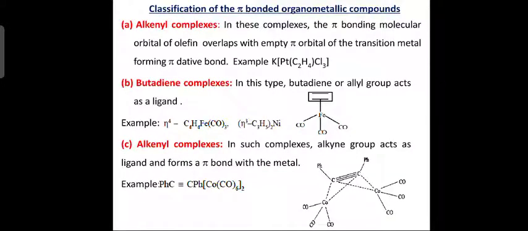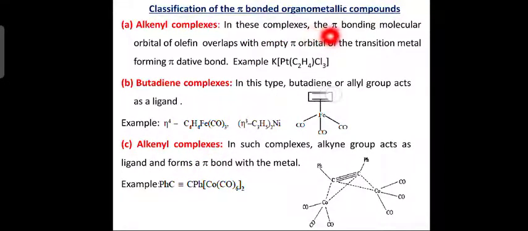Next slide. Classification of pi bonded organometallic compounds. Now how are these pi bonded organometallic compounds classified? They are classified into alkene complex, butadiene complex, and alkyne complex, okay. Alkene complex contains a double bond, alkyne complex contains one triple bond.